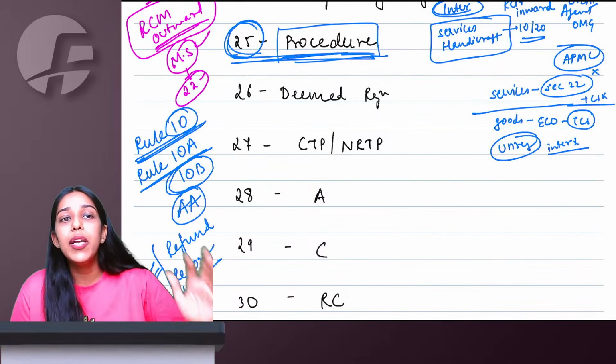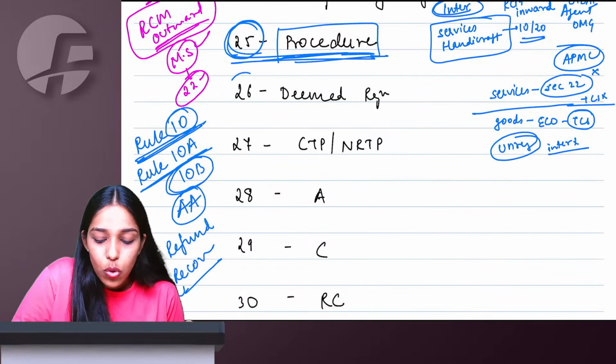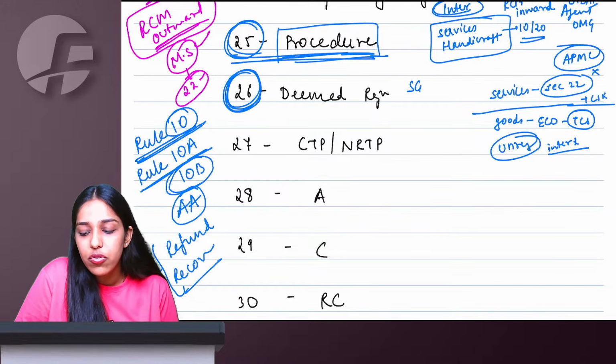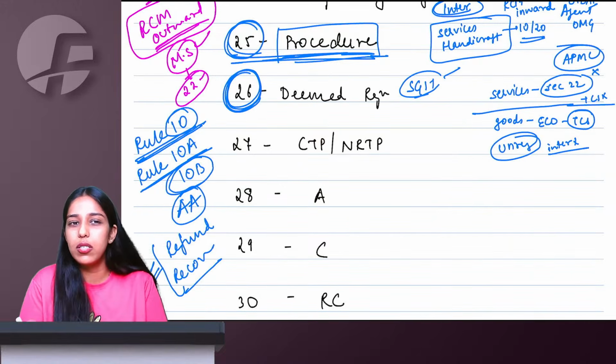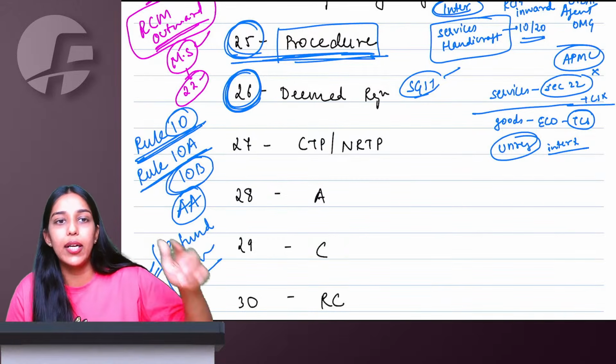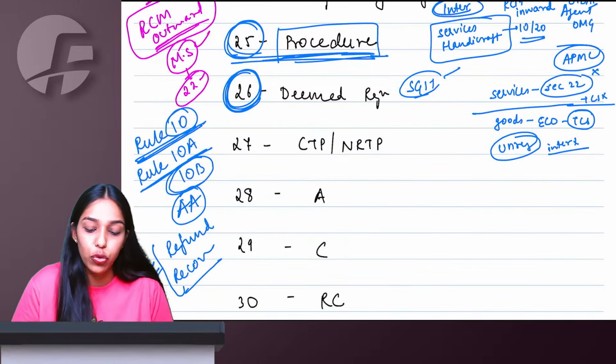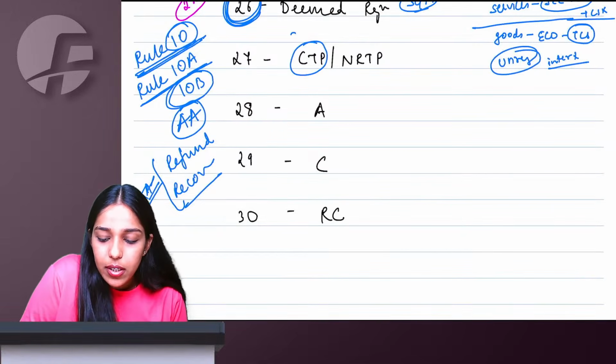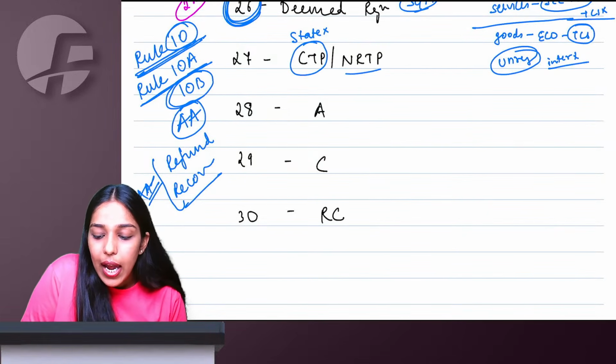My God, this big procedure, am I going to do it twice? No. Section 26 says if you do registration under the SGST Act, you will be deemed registered under CGST, IGST, all the acts. State-wise registration you have to take. Tax-wise registration you don't have to take. A casual taxable person is not present in that state. An NRTP is not present in entire India.